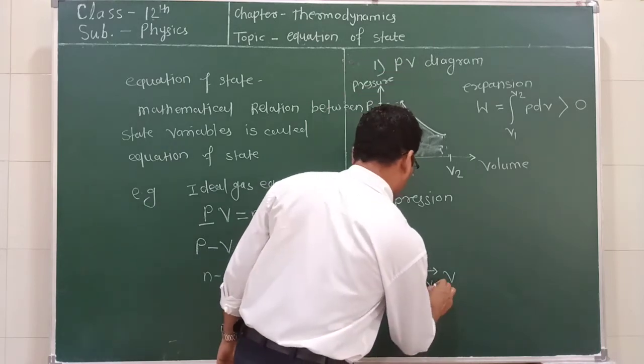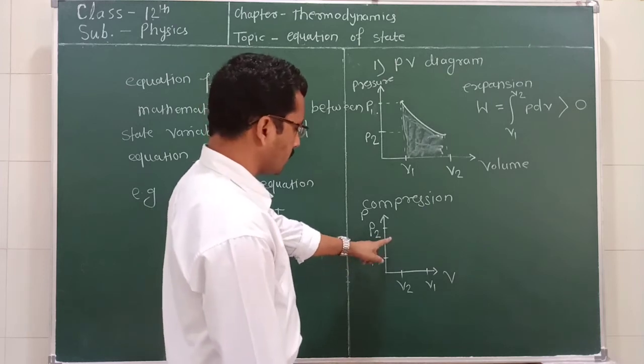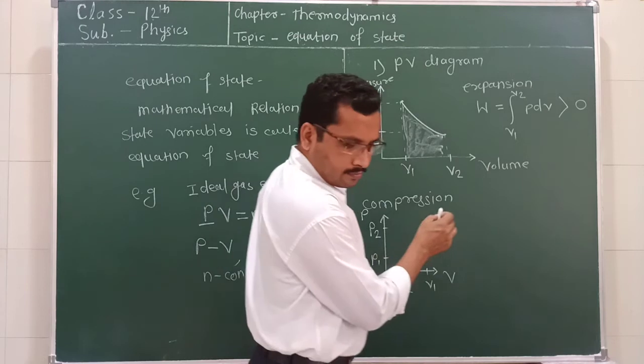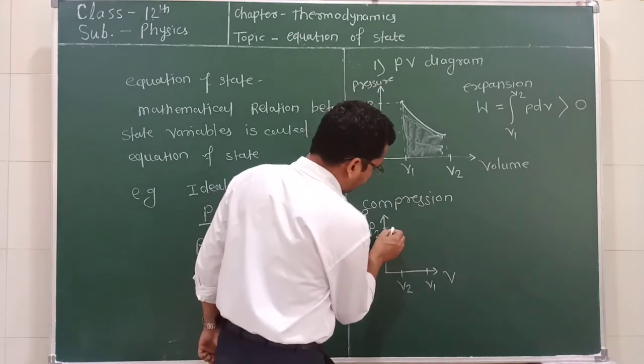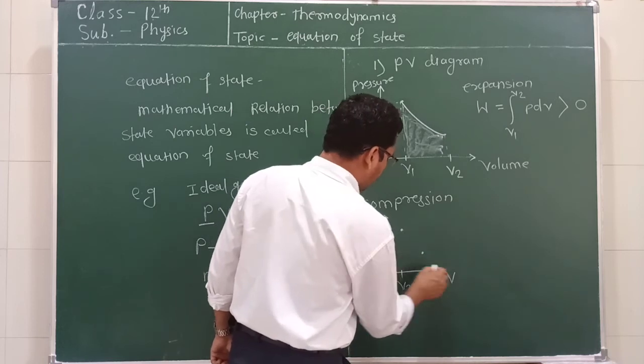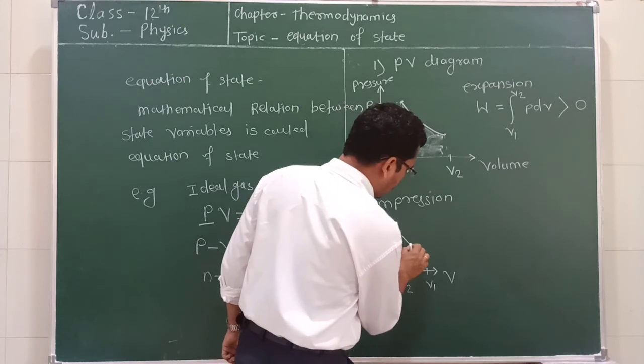As we know, pressure and volume are inversely proportional to each other. So what is the graph? The graph is like this. Again, this is the point for P2 V2 and this is the point for P1 V1. So the nature of the graph is like this.